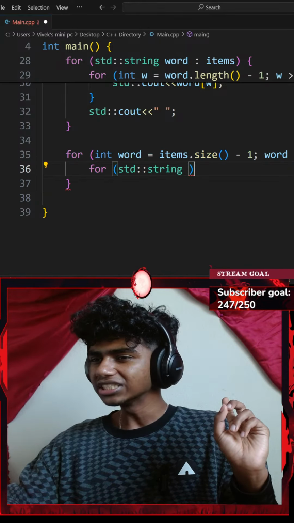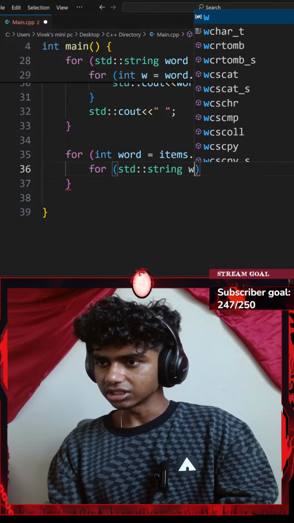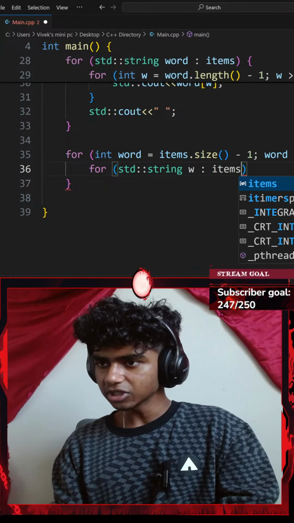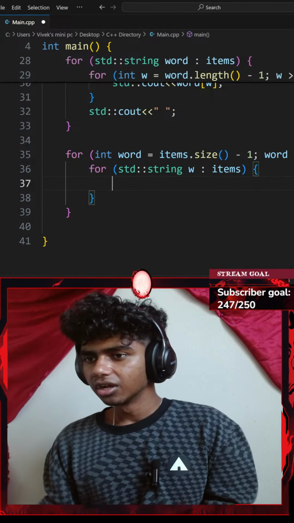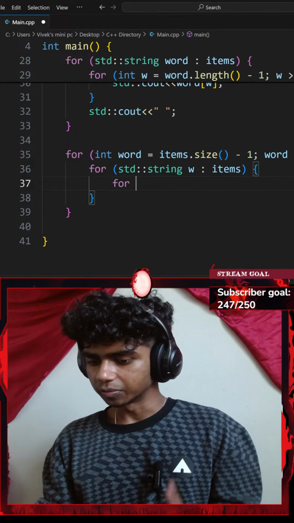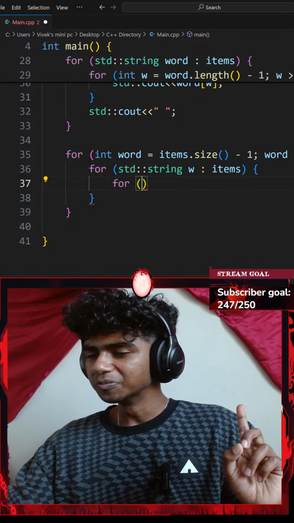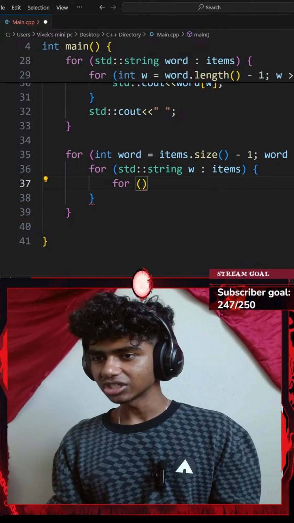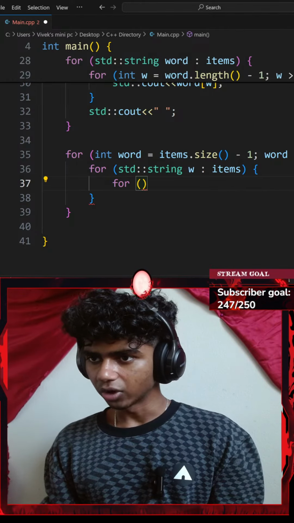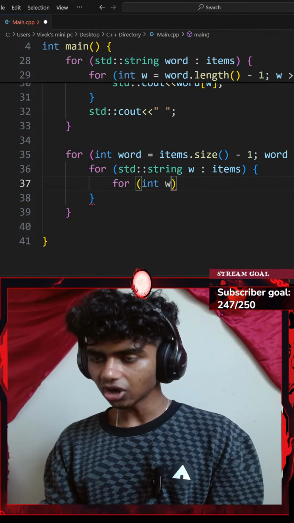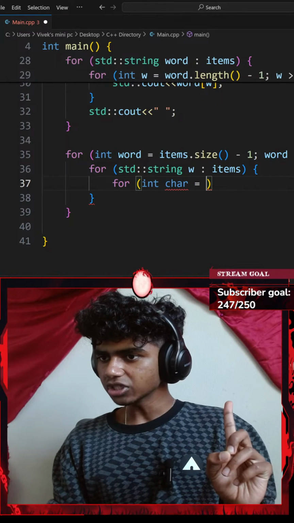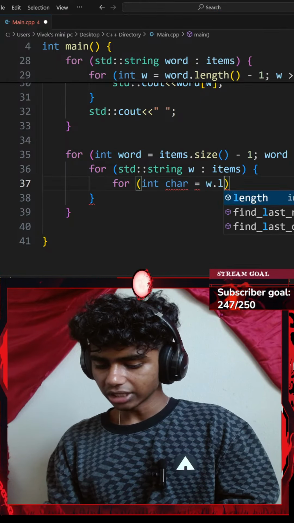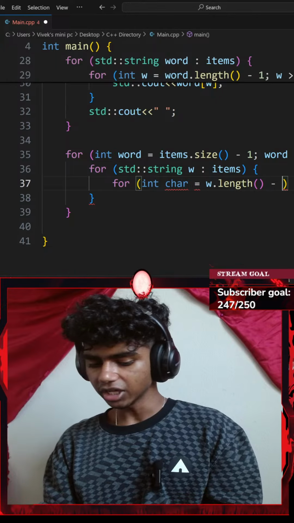So for every standard string of, let's say, w in my items vector, I'll go with another for loop. Did we need to go with 3 for loops? I think this is so much. Let's go with my words. So for every integer of, let's say, character, which equals my word dot length, minus 1.